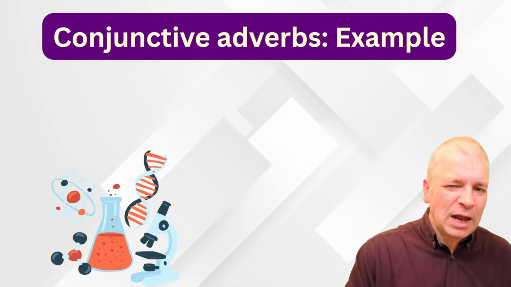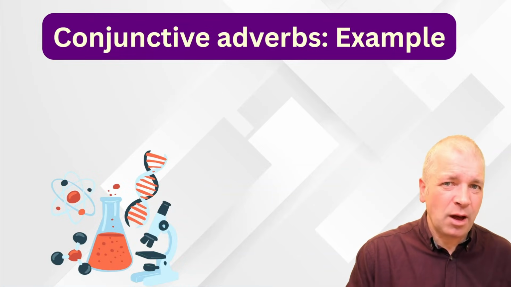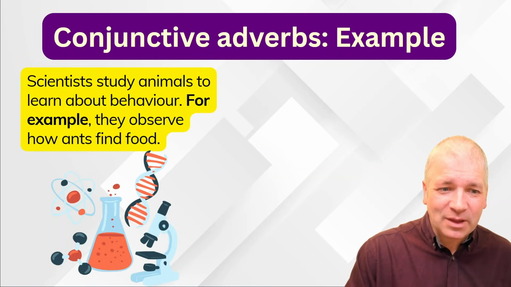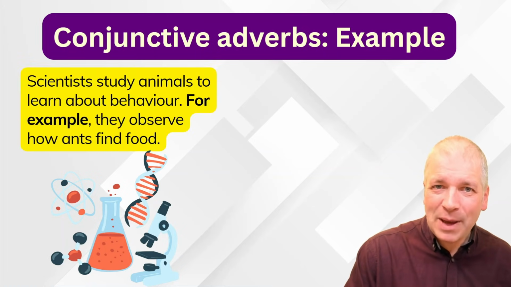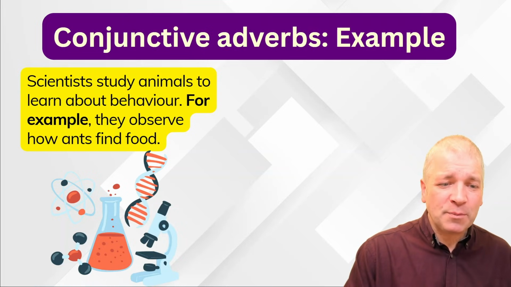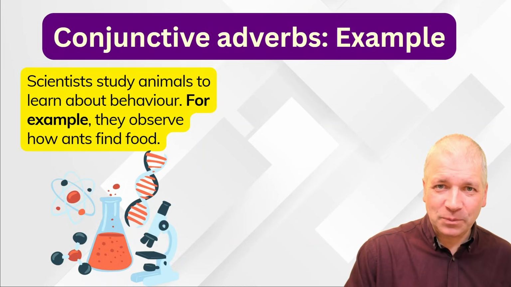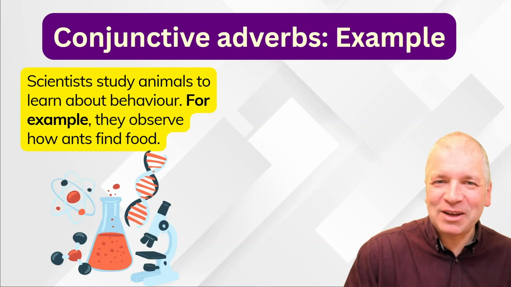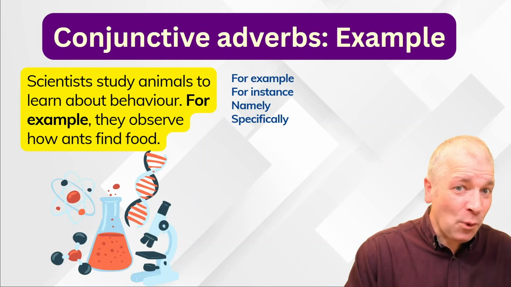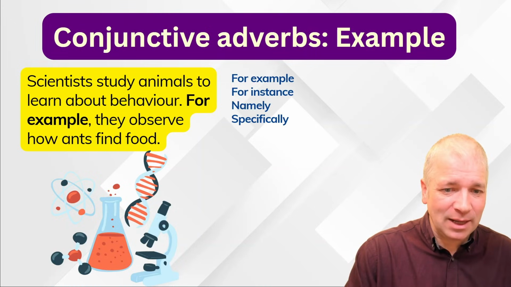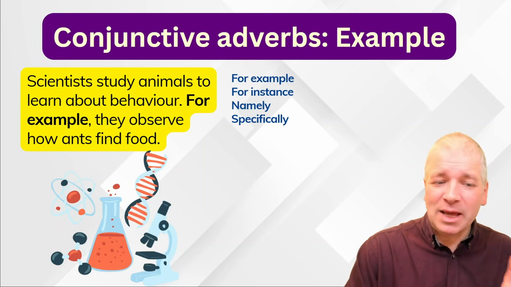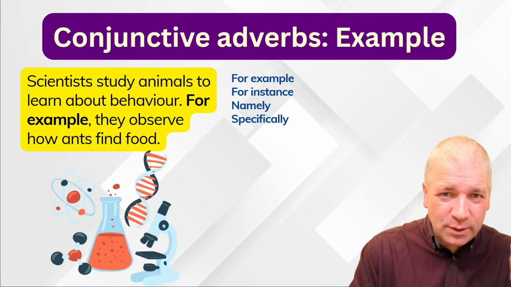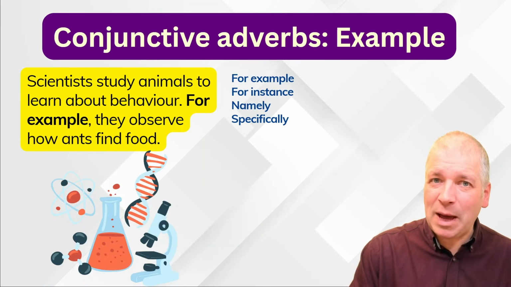There are many conjunctive adverbs which are simply there to introduce examples. Let's take the topic of science. Scientists study animals to learn about behaviour. For example, they observe how ants find food. So, for example, introduces an example of what we just mentioned. We could have said, for instance, and we could have said, namely, and specifically. Namely, they observe how ants find food. It introduces an example of the sentence at the beginning, scientists study animals to learn about behaviour.